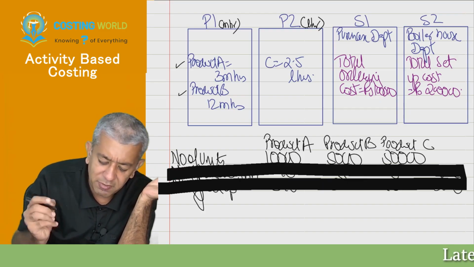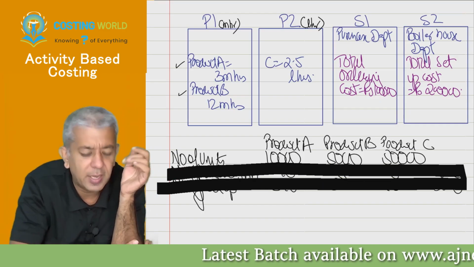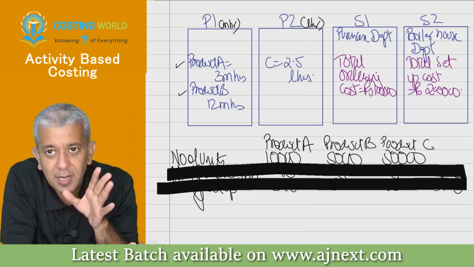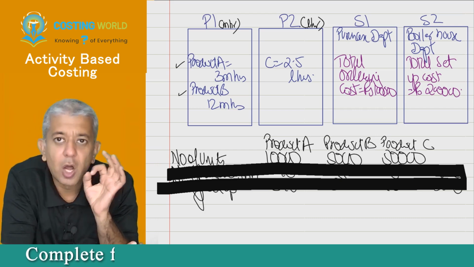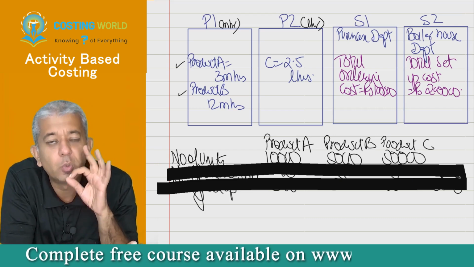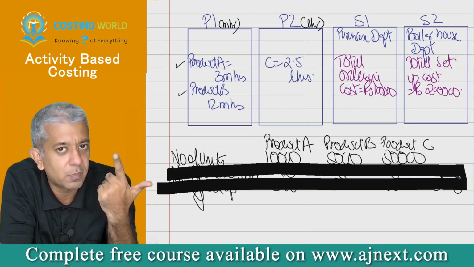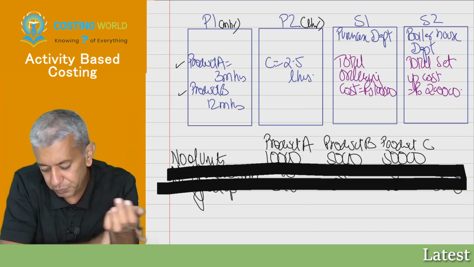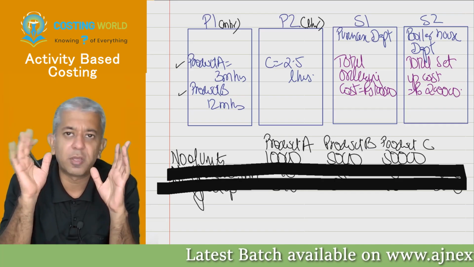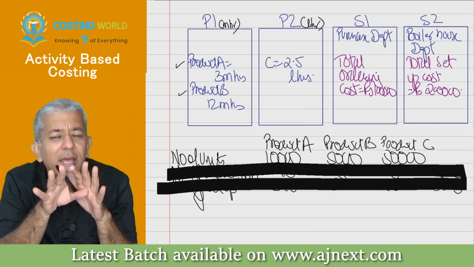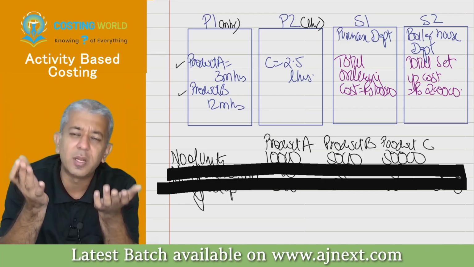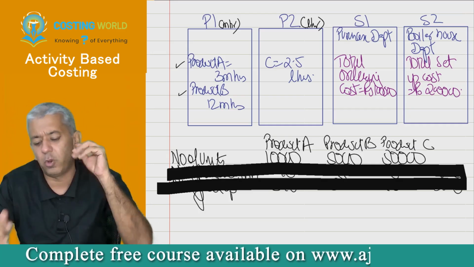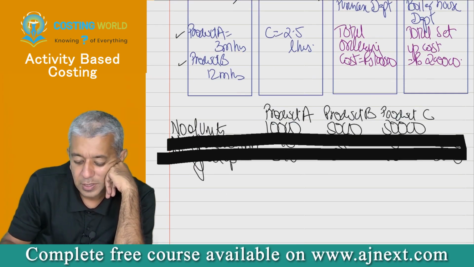If somebody gave me only this much amount of data and told me, please use absorption costing and find out how much overheads should be charged to each unit of product A, product B and product C, how will your sum be solved? Okay. Now this is my example, so at a certain moment I can make some assumptions in order to continue. I have not tried to give entire amount of data, but I have still given a lot of data. Okay, now see.